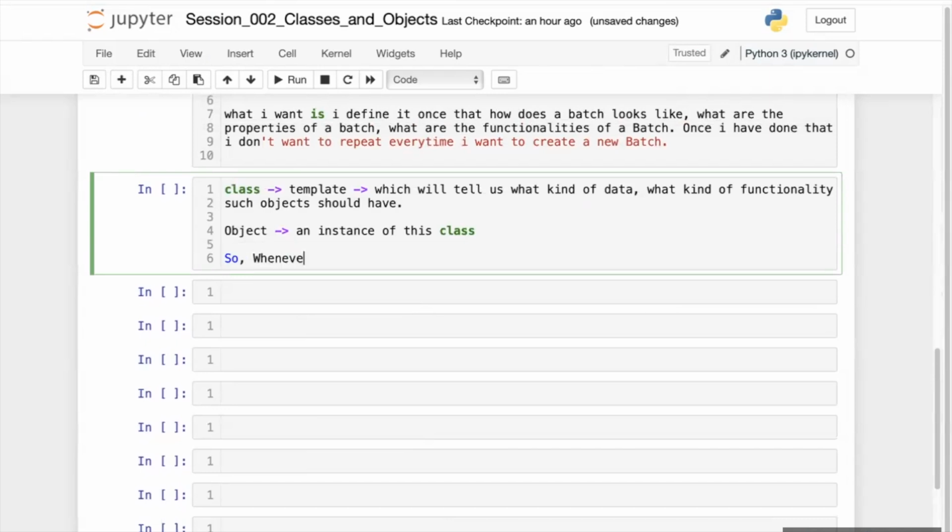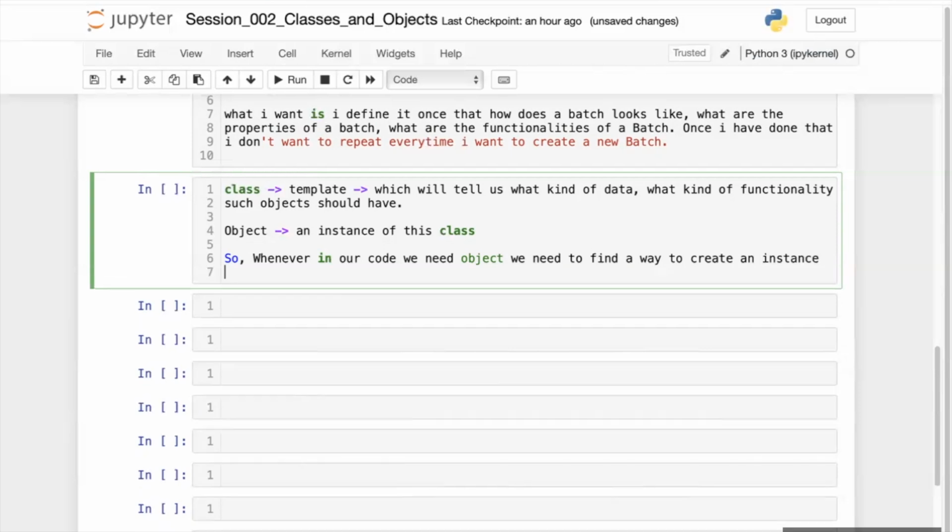Whenever in our code we need an object, we need to find a way to create an instance of that class.